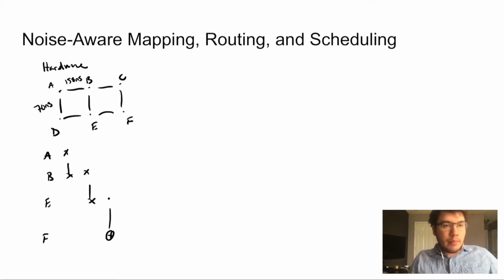Okay, I want to take a brief aside to talk about coherence error in optimization objectives. One approach is simply to require that all gates on a qubit execute within the coherence window of the qubit.